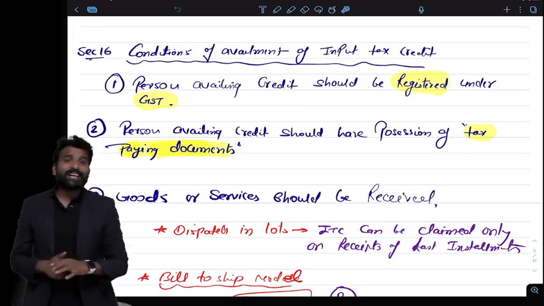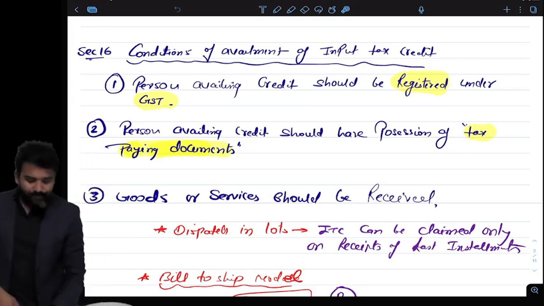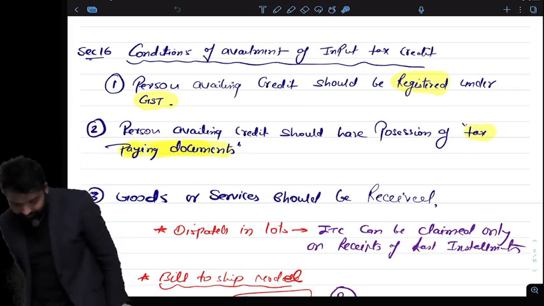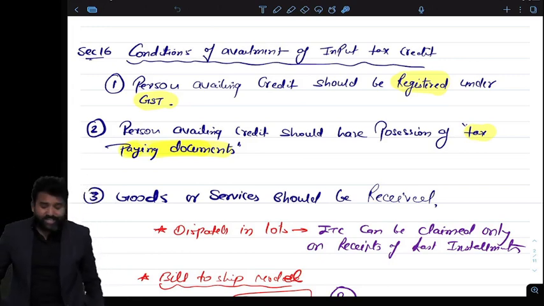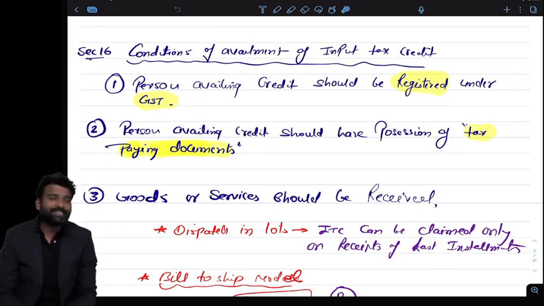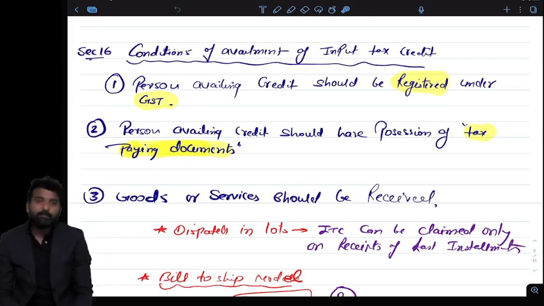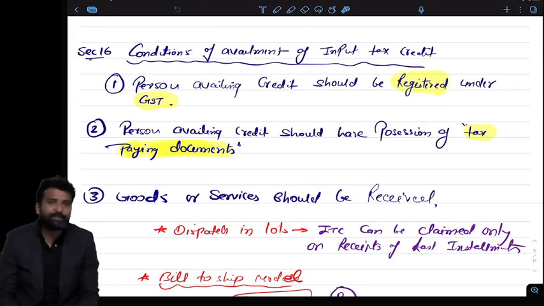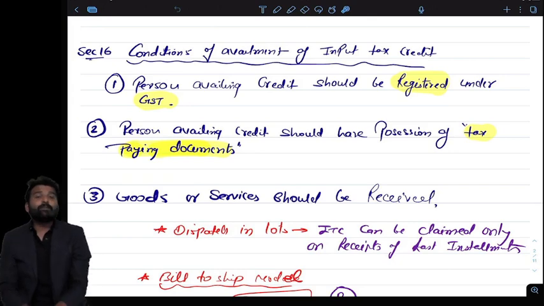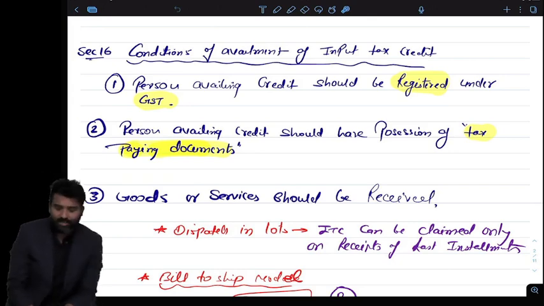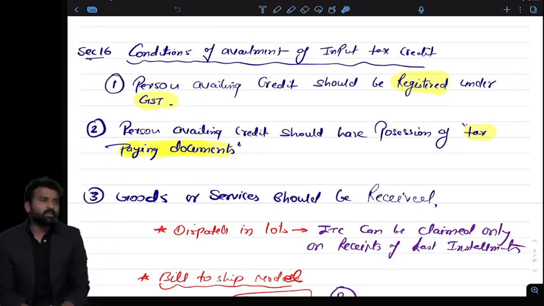So what are the conditions which are covered in section 16? Look at the conditions. The first condition is that to claim ITC, the person should be registered. The person who is claiming should have a GSTIN number. Of course, a person who is not registered and not having GSTIN, why would he claim the credit? He will be claiming credit only if he is registered. So the very first condition is that the person who wants to claim the credit should be a registered person.